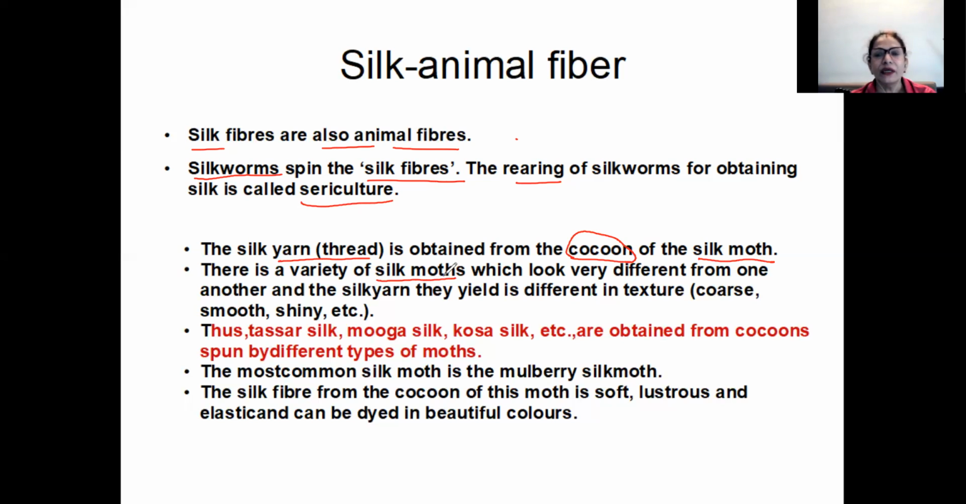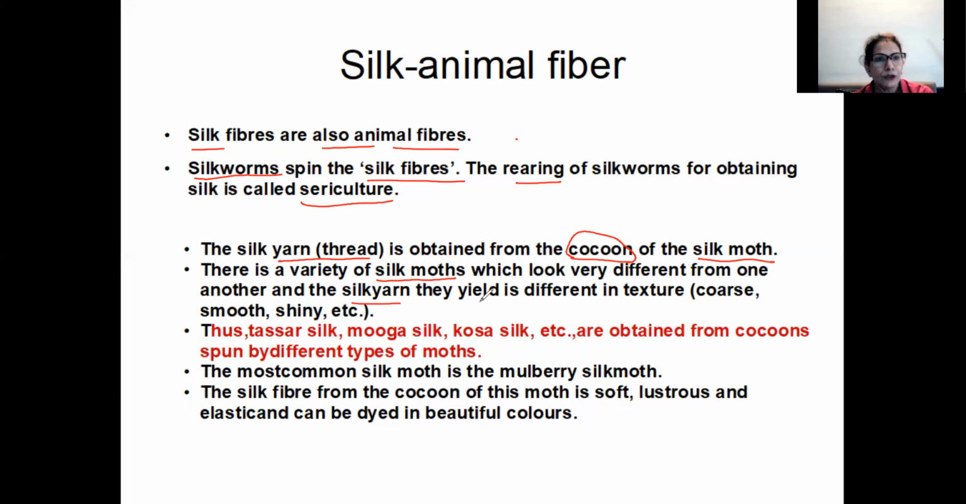Because there are a number of varieties of these silk moths from which we are getting the silk. The varieties look very different from one another, and the silk yarn they yield is different in texture. The texture of the silk yarn will be very different. That's why their varieties are different, their prices are different, and the places where you get them are also different. So a particular silk moth, a particular silkworm, is reared in those places. For example, if you go to the East, Manipur and all, the Moga silk which you get, the silkworm which they are rearing is different from the Banarasi silk.